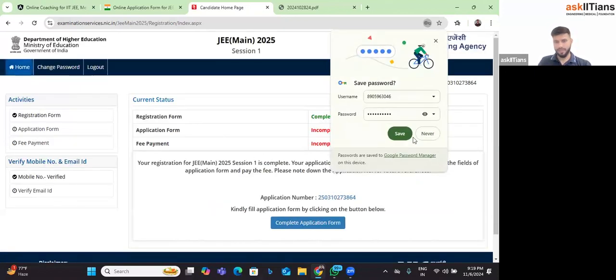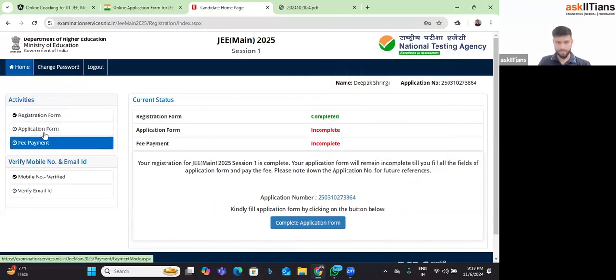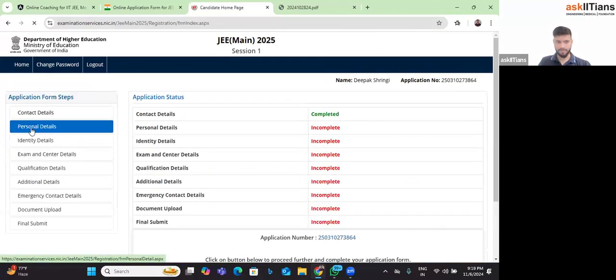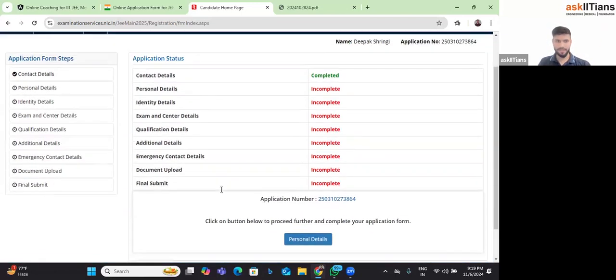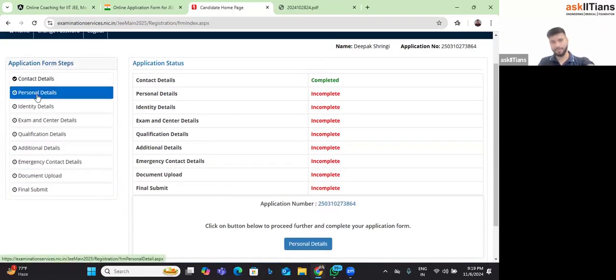Yes. So now we are done with the first part of this process. The registration form is done. Now we'll start with the application form. The application form itself has 6 different columns to be filled. Okay. Now let's start with the first one, that is personal details.